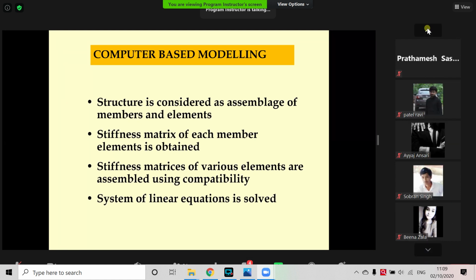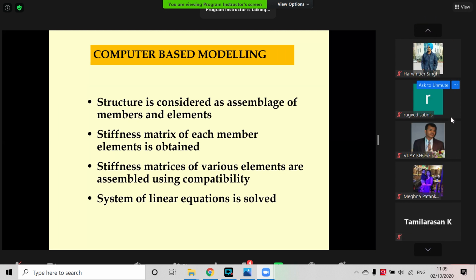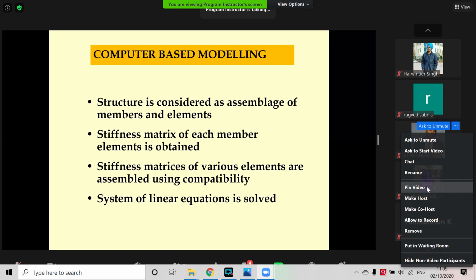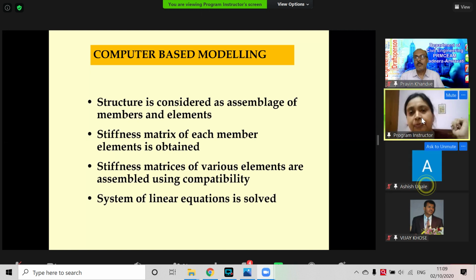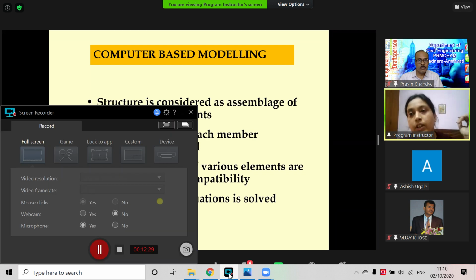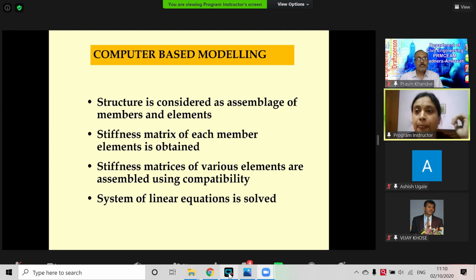To model any structure, we need a very thorough understanding of its behavior. We also tried to understand the code's philosophy of handling those parameters in a direct or indirect manner to ensure the desired seismic performance. Now we are in the phase where we also want to model the structures.